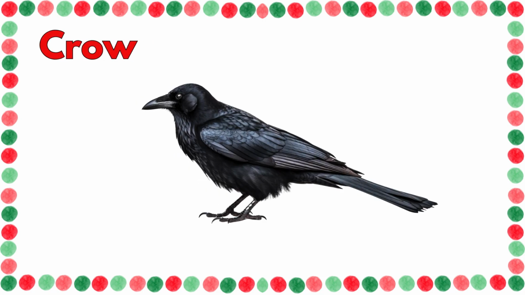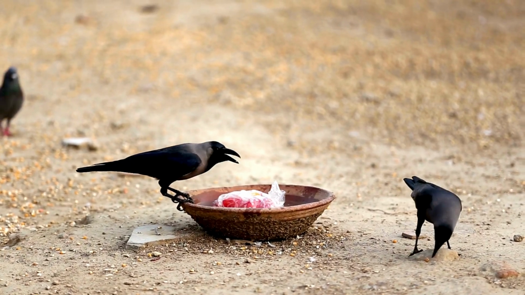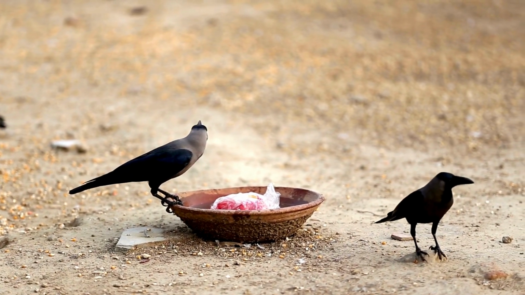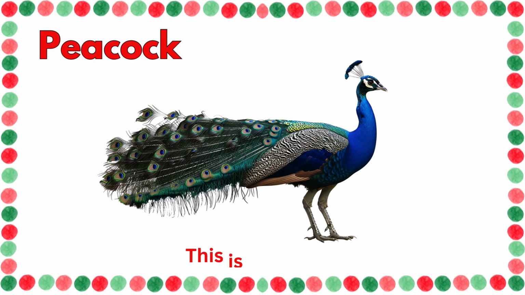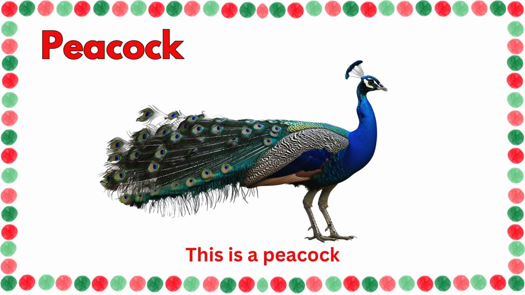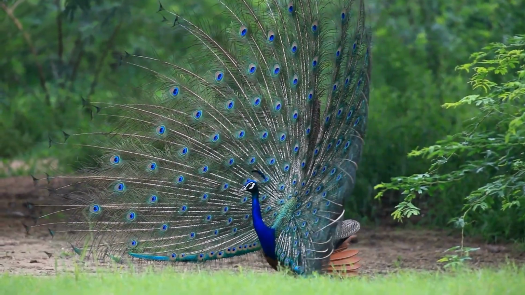Crow. This is a crow. It is black and very clever. Peacock. This is a peacock. It has big, colorful feathers and dances in the rain.